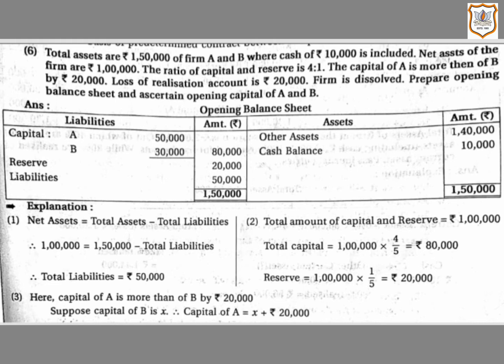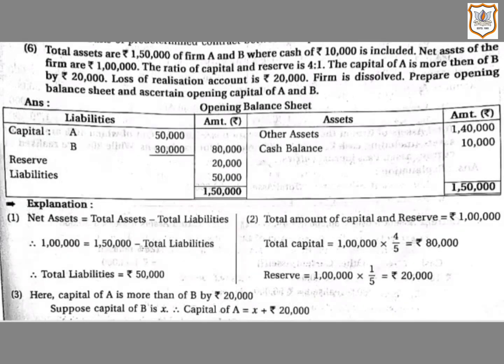The ratio of capital and reserve is 4:1. The capital of A is more than of B by rupees 20,000. Loss of realization account is rupees 20,000. Firm is dissolved. We have to prepare opening balance sheet and ascertain opening capital of A and B.